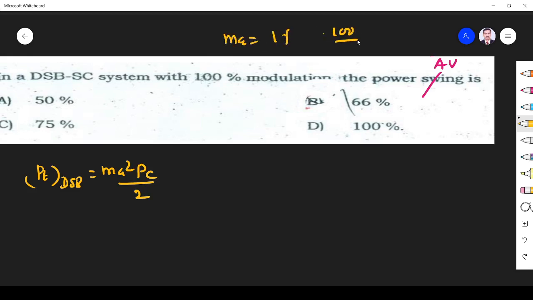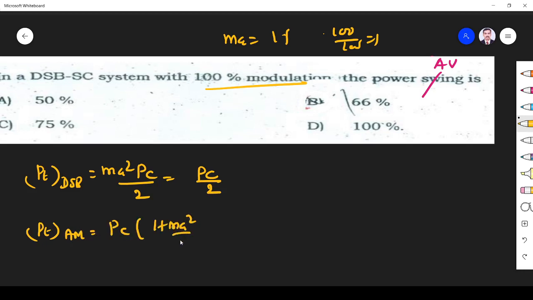100% means 100 by 100, that is equal to 1. Right? 100% modulation means the modulation index is 1. So Ma is 1, so it is Pc by 2. Similarly, power transmitted by AM is given by Pt is equal to Pc times 1 plus Ma squared by 2. Ma is 1, again 100% modulation. 1 plus half is 1.5, that is 3 by 2 Pc. So I want the power saving by DSB-SC.